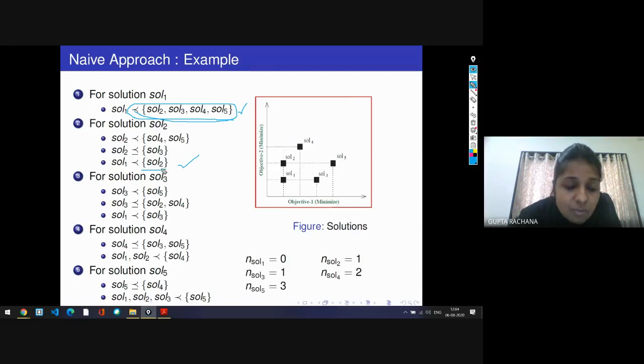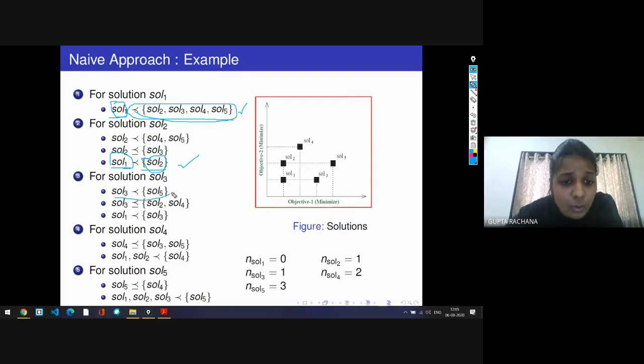Count means which solution dominates. Like here you can see that solution 1 dominates solution 2, meaning only one solution dominates 2. In case of solution 1, nobody dominates solution 1. Solution 1 is the best, so the domination count of solution 1 will be 0. But in case of solution 2, the domination count is 1, because only one solution dominates solution 2.